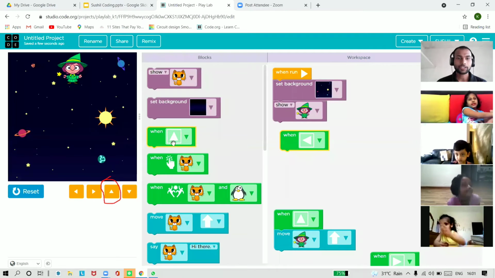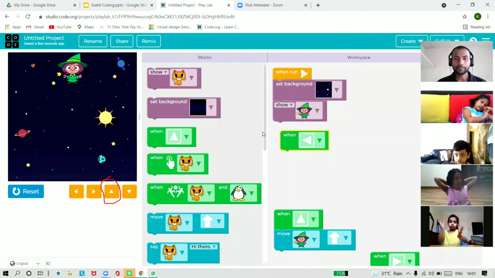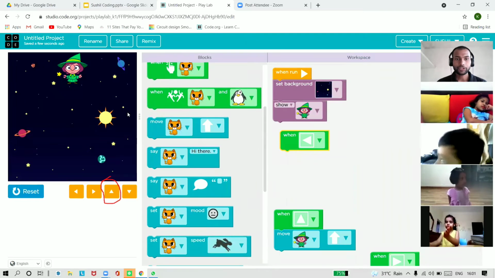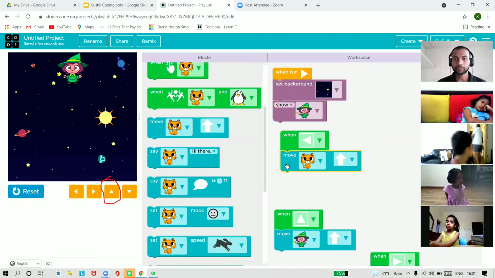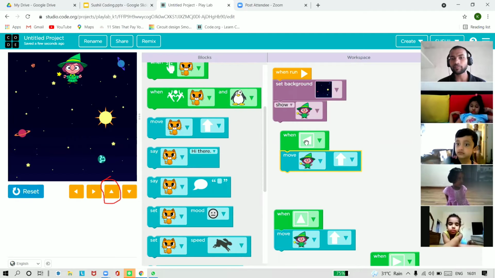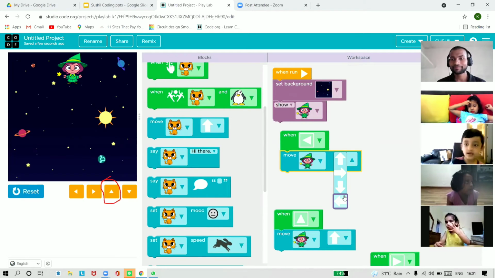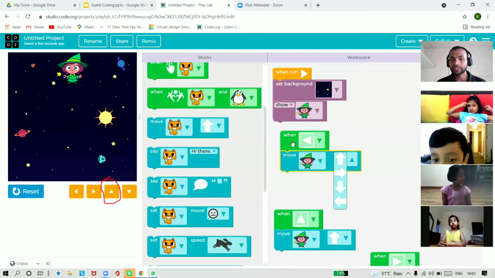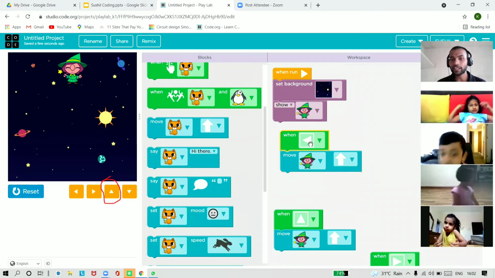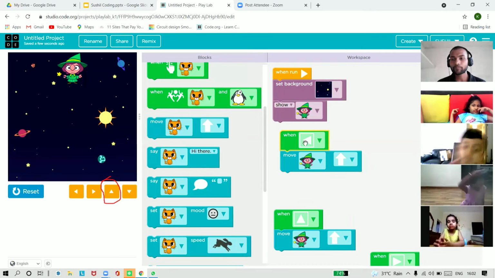Now Ayansh will tell us. Just tell me, in which direction should this magician move for this arrow? Left or up? You can see this block now. There is a left side arrow now.